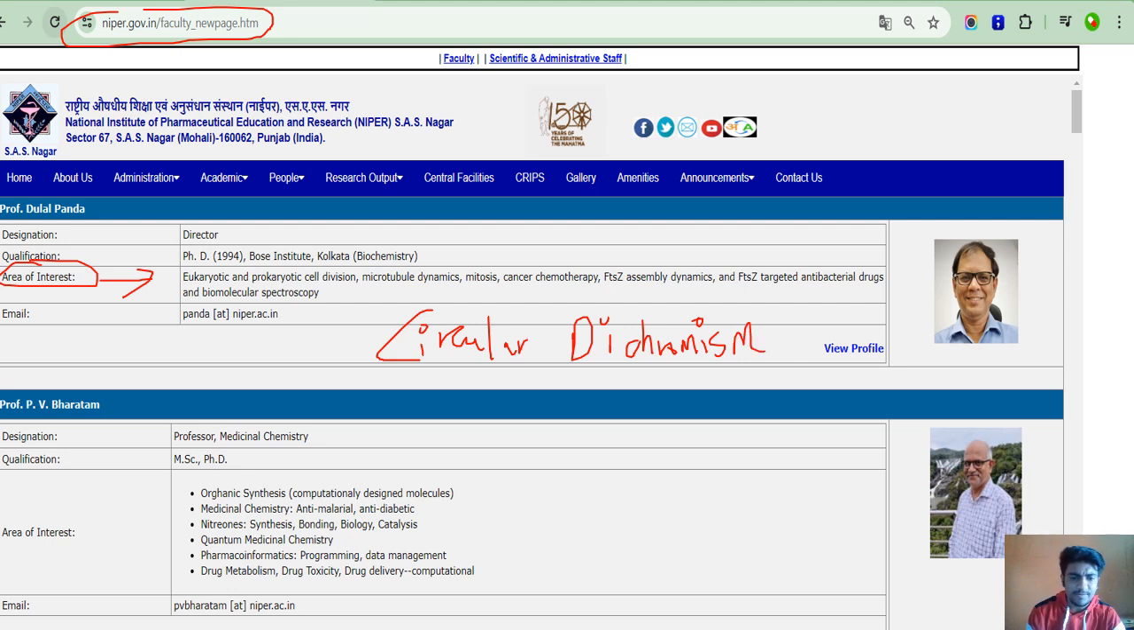Then there's different Bharatam sirs, you can see over here medicinal chemistry, anti-malarial, anti-diabetics. So their classification, their pharmacophores, metformin as biguanide, all those things, right? Thiazolidinediones, rosiglitazone, pioglitazone, all those things, and there's stereochemistry sometimes. So all those things are very important. So this is how you have to search for it. You have to go for faculty and find the area of interest. You will easily find it on any website.